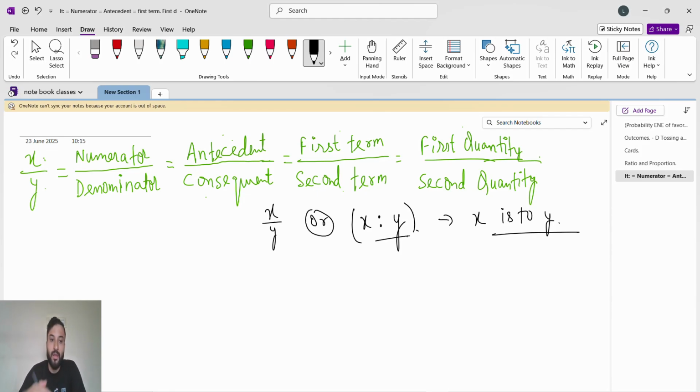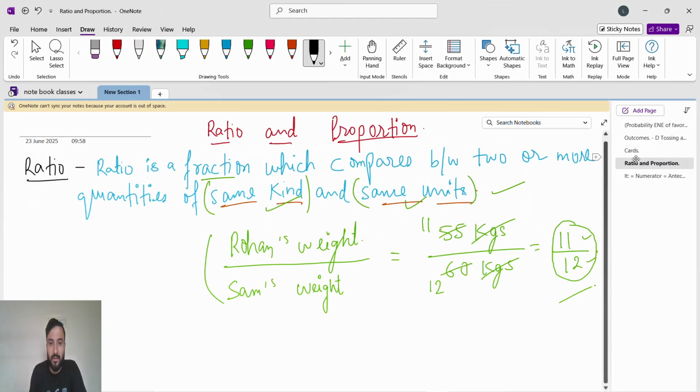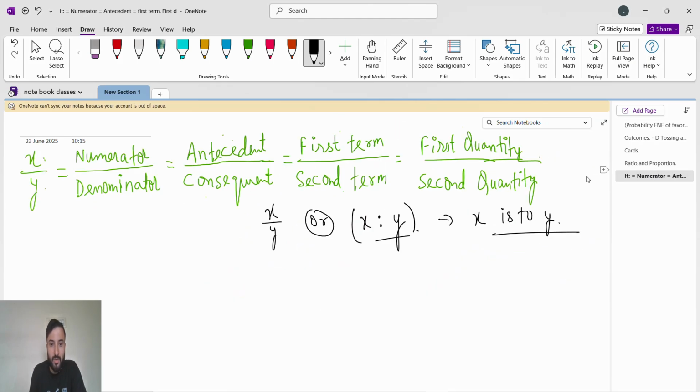Okay. Now we have seen that a ratio compares two or more quantities, but here we are comparing just two quantities, Rohan's weight and Sam's weight, x and y. What will happen if we have more than two quantities?